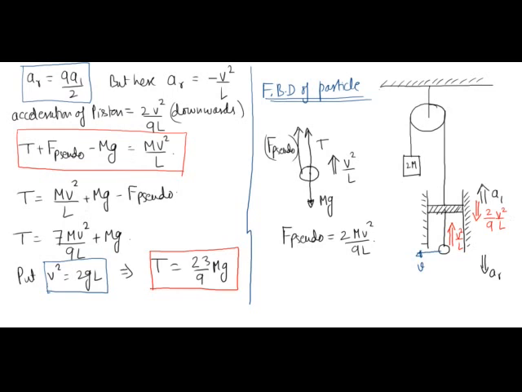I can put F pseudo as 2 mv square by 9L here. So 1 minus 2 by 9 gives me 7 by 9. So T is 7 by 9 mv square by L plus mg.